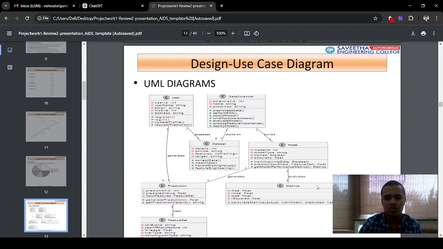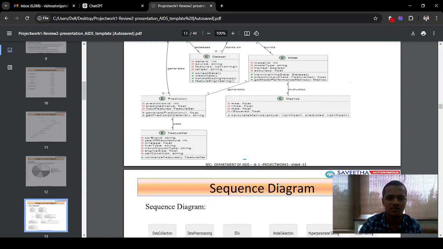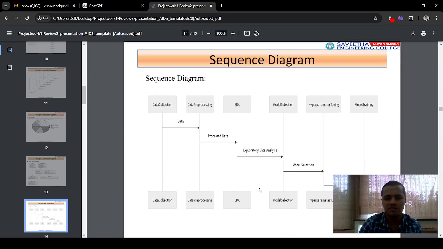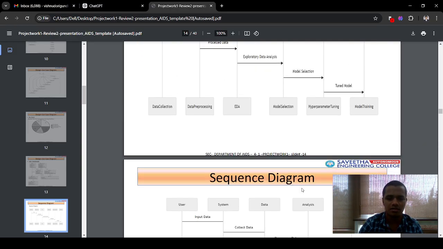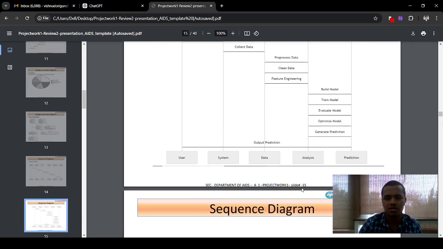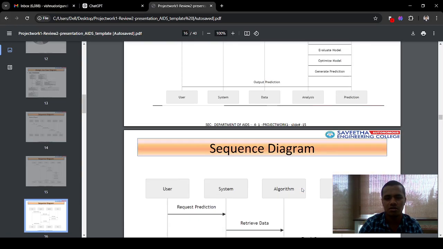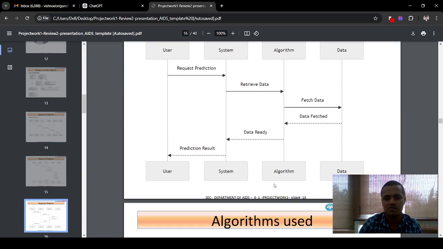And this is the basic UML diagram for my car resale value prediction. And this is the sequence diagram, showing how I performed resale value prediction by data pre-processing, exploratory data analysis, model evaluation, and tuning the model. After that I predict the resale value. This is another sequence diagram for my model. This is also a sequence diagram.